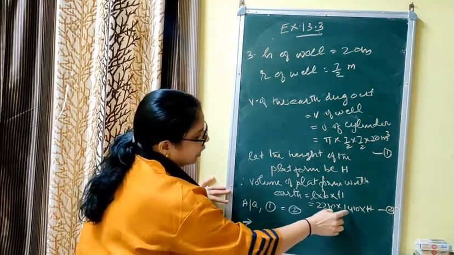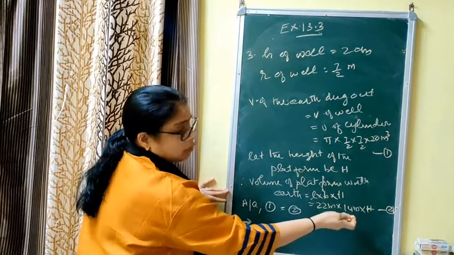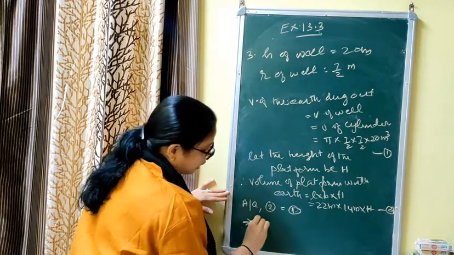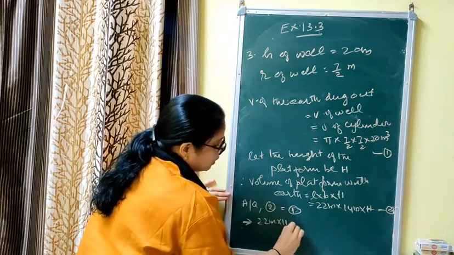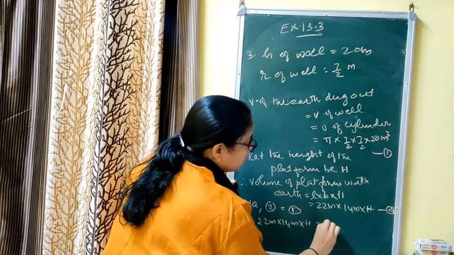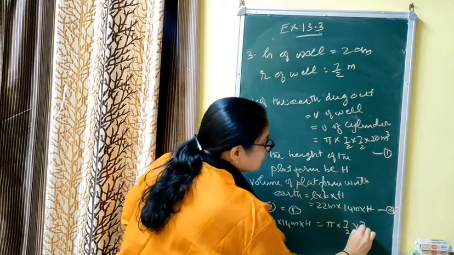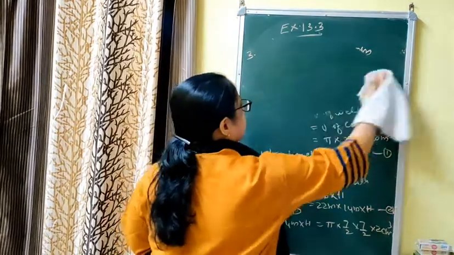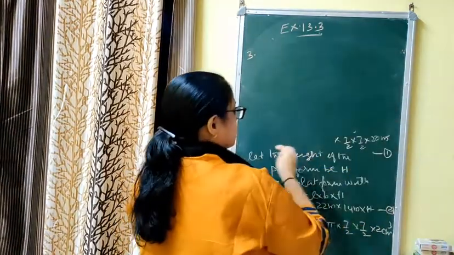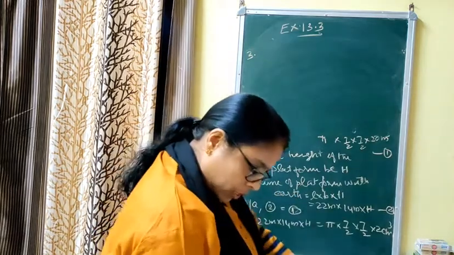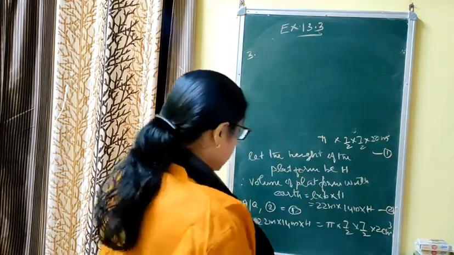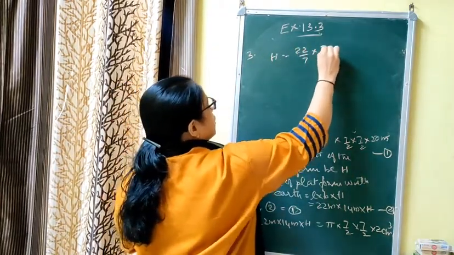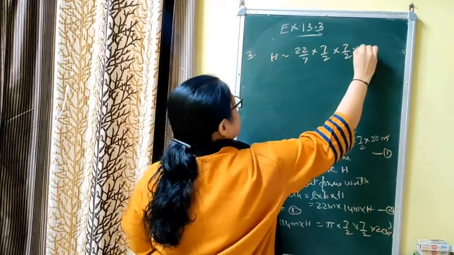That implies we will take the left side because we can write the value of H directly. So we write equation 2 equal to equation 1, both are the same thing. 22 meter into 14 meter into capital H is equal to pi into 7 by 2 into 7 by 2 into 20 meter cube. Now you have to solve this. The mensuration solving part is a little bit complicated. Now solving this, you will get H is equal to pi is 22 by 7 into 7 by 2 into 7 by 2 into 20.